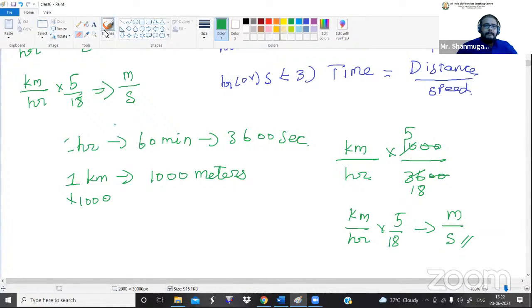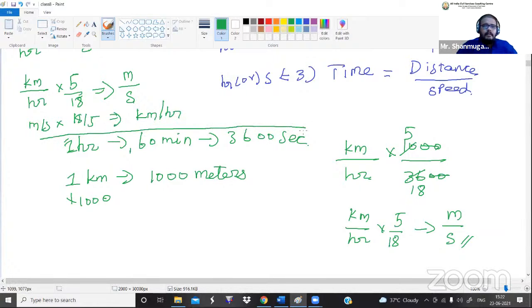So listen here. Meter per second. If you want to convert it into kilometer per hour, we have to do the opposite, that is 18 divided by 5. So the final result will be kilometer per hour. So if you want to convert kilometer per hour into meter per second, we have to multiply by 5 by 18. Meter per second to kilometer per hour, we have to multiply by 18 by 5. Do you get it? Why we are doing like this? This is a simple conversion that you have to remember while solving the problem.